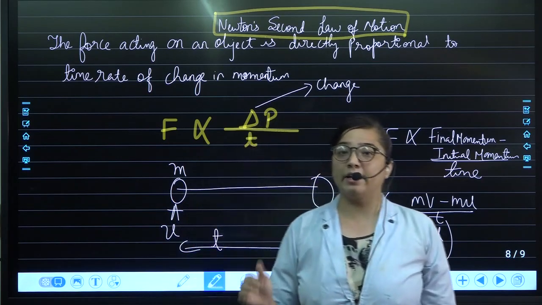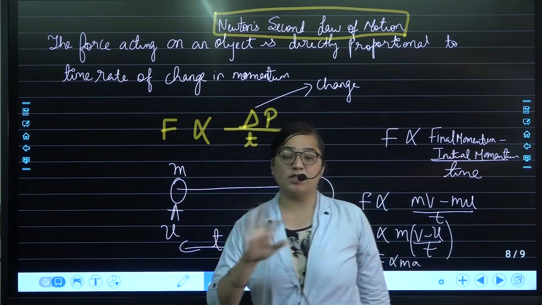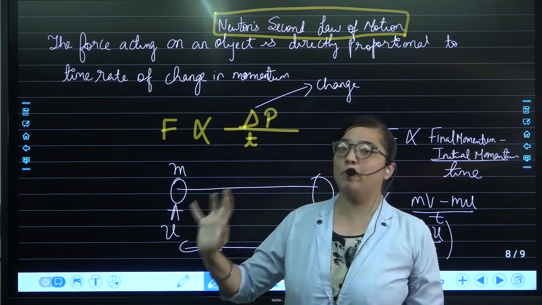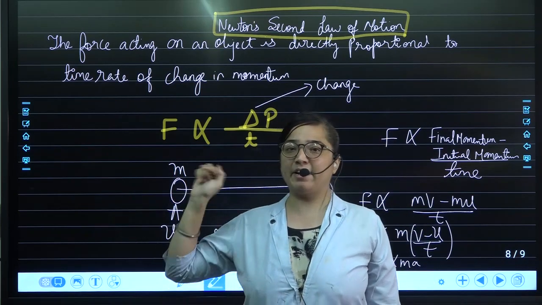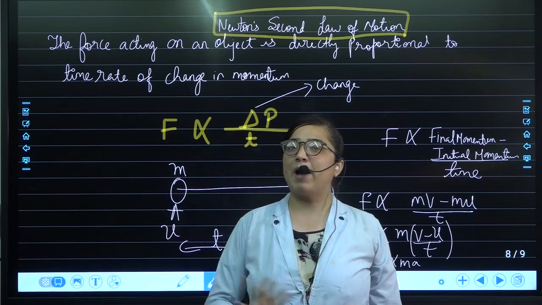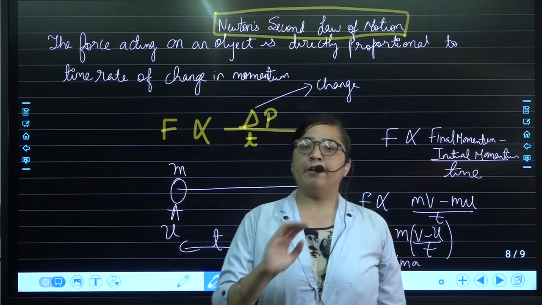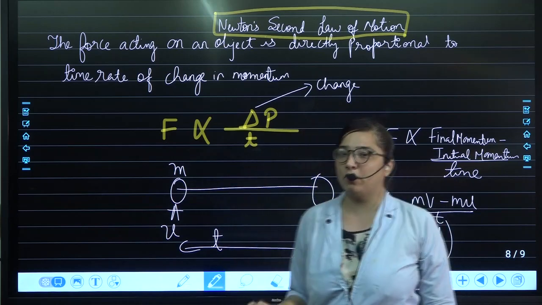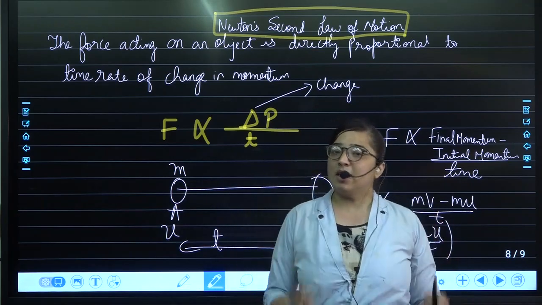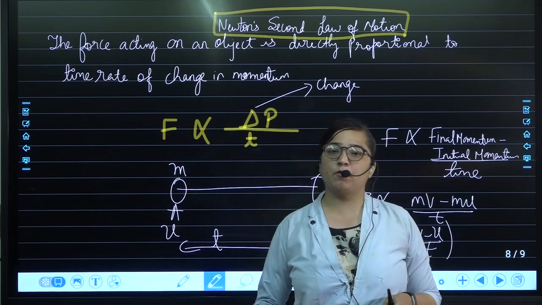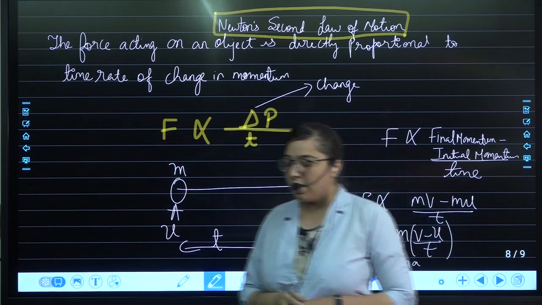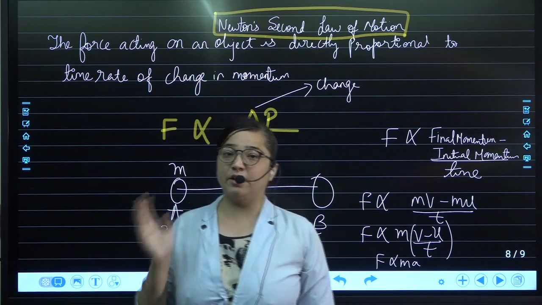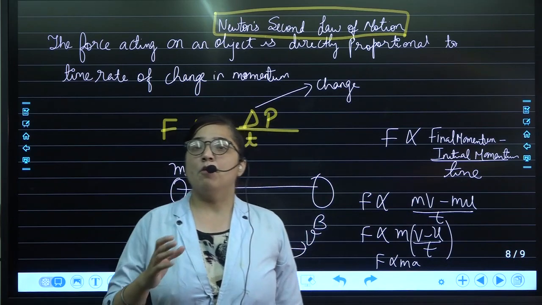So try to recall, even when I was doing the concept of inertia with you, at that time also I gave you one example: when on a window pane, if a bullet is getting fired and if a stone is getting fired, the impact is very much different. Why? The bullet remains for a lesser amount of time, the stone for more amount of time. These are all the things which are responsible for Newton's second law of motion. So I hope the concepts are clear with the Newton's second law of motion.